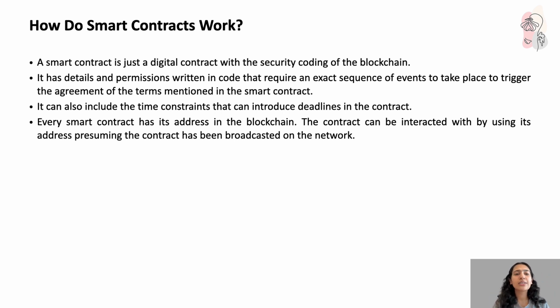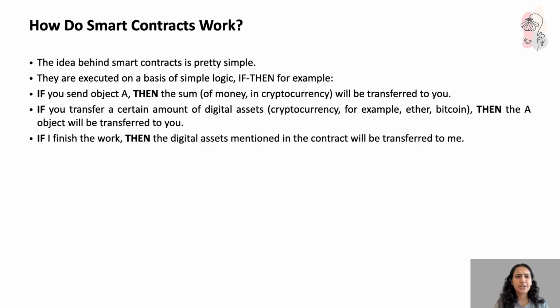It can also include time constraints, making it have deadlines in the contract. Every smart contract has its address in the blockchain. The contract can be interacted with by using its address, presuming that the contract has been broadcasted on the network. I hope you're able to understand all this. It's just theoretical. What is the idea behind its working?